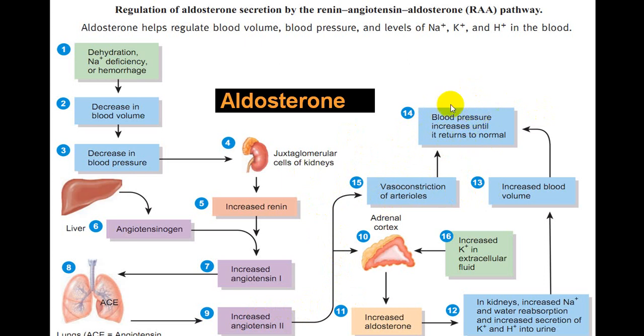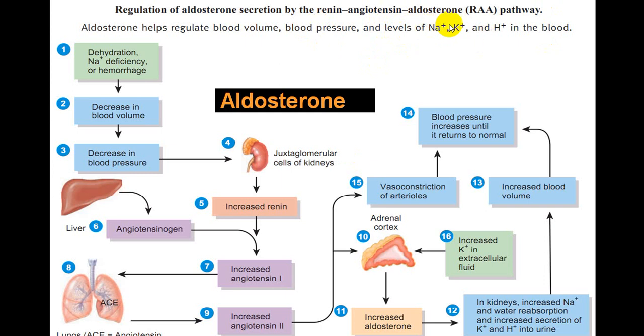As soon as blood pressure comes to normal, the stimulus to the juxtaglomerular apparatus decreases and renin production also comes down. That is how blood volume, blood pressure, and sodium are regulated. So aldosterone takes part in regulation of blood volume, maintenance of blood pressure, and regulation of sodium.